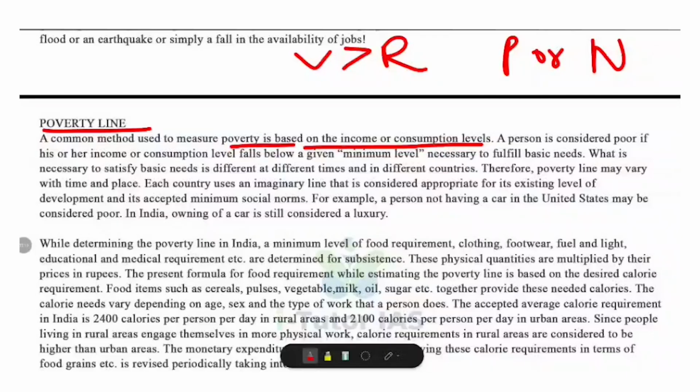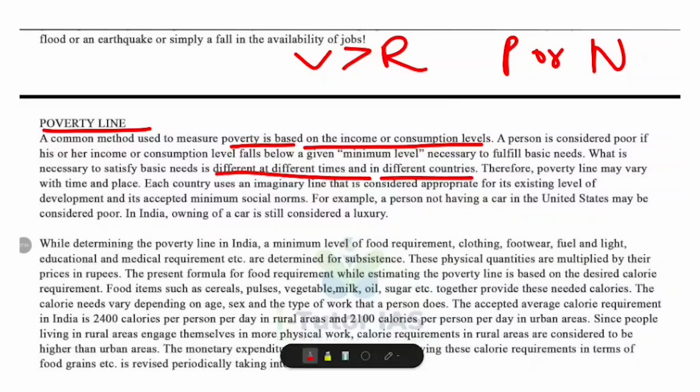It varies. The poverty line is not the same everywhere. It varies at different times and in different countries. For example, in the US, not having a car may mean poverty. But in India, having a car is still a luxury. So the poverty line depends on country, time, and living standards.